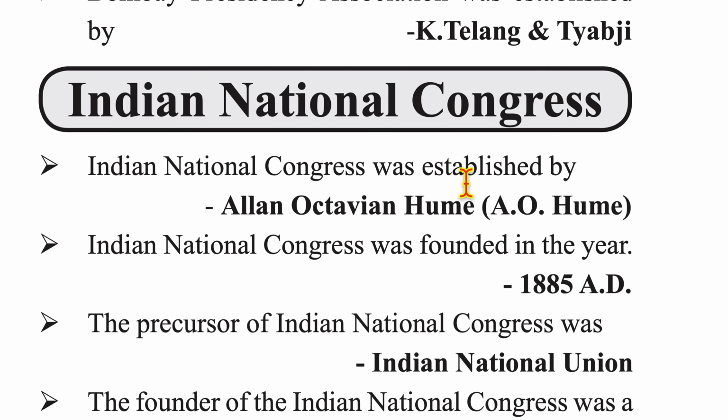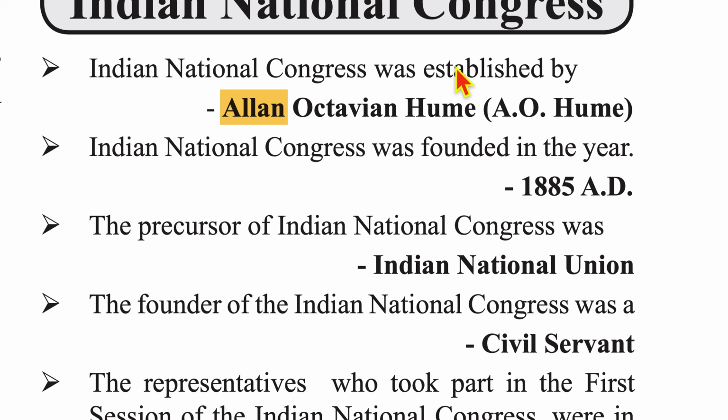Indian National Congress was established by Allan Octavian Hume, that is A.O. Hume. However, he was never the presiding officer, like he was never the president of this organization. He was made secretary in the first session. Now, Indian National Congress was founded in the year 1885. The precursor of Indian National Congress was the Indian National Union.